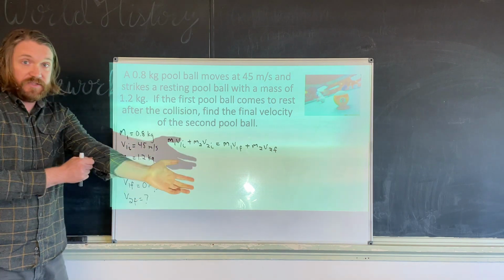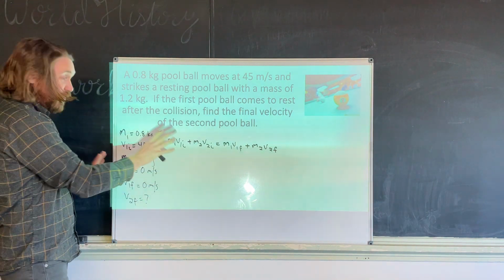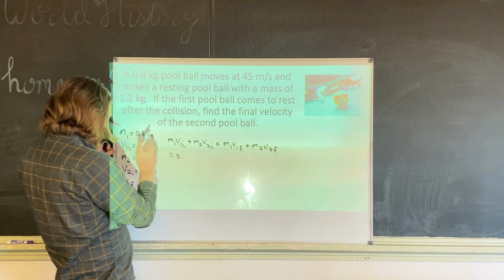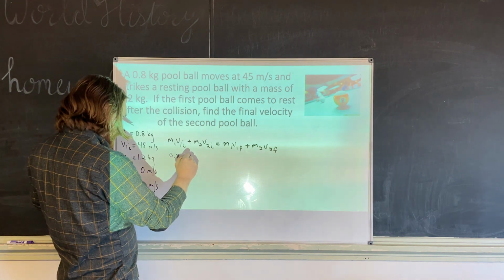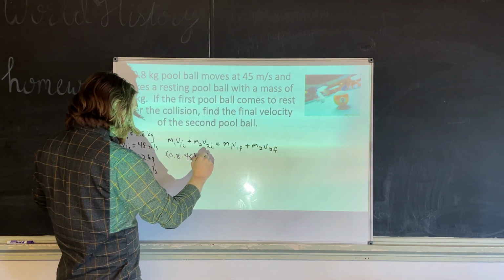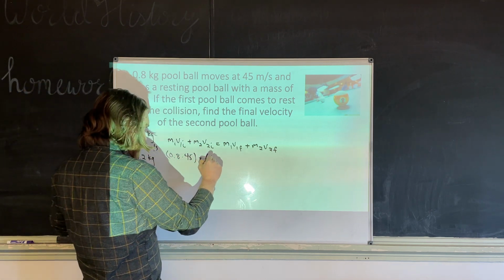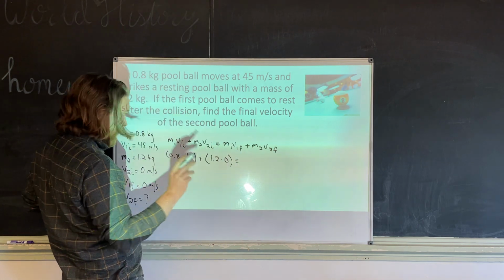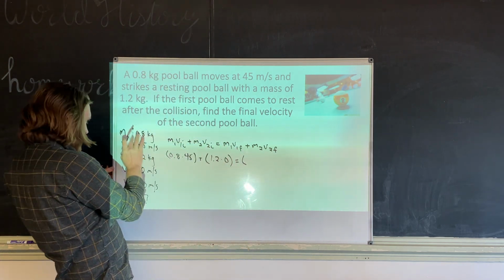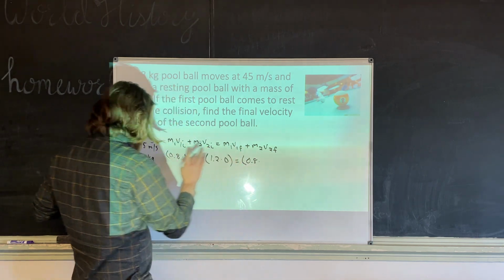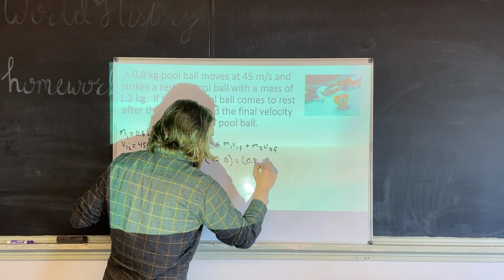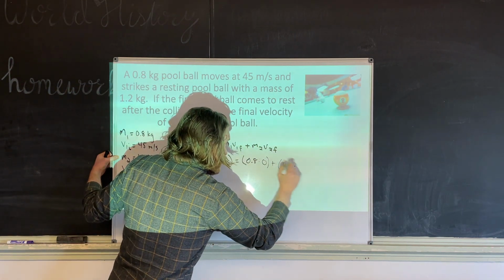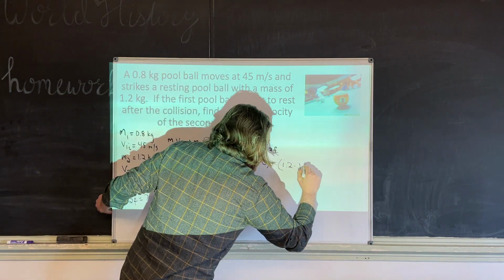Now, all you have to do is plug your numbers in. It actually gets pretty easy at this point. Once you get to here, this gets pretty simple. So watch. M1 is 0.8 times V1I is 45. Put parentheses around this because we have to do the multiplication before the addition. Plus M2, 1.2 times its initial velocity, which is 0. That's very helpful. Equals mass 1, 0.8, times its final velocity, which is also 0, also useful, plus M2, which is 1.2, times V2F, which is what we're looking for.